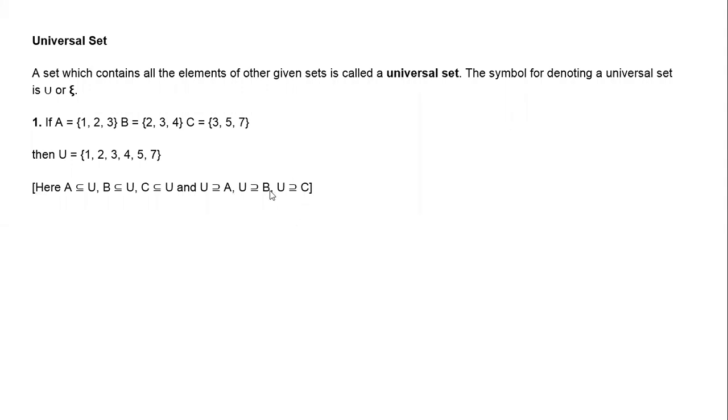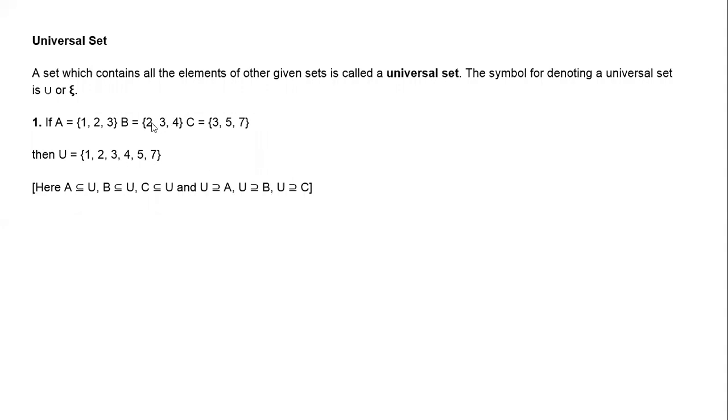So here, for example, A is equal to 1, 2, 3, B is equal to 2, 3, 4, C is equal to 3, 4, 5. Then what is the universal set of all these three sets? See here, the set will contain only distinct elements. A set does not contain repeated values. If you see A and B, 2 and 3 are repeated. When you are writing the universal set, we write 2 and 3 only one time because a set will have only the distinct values.